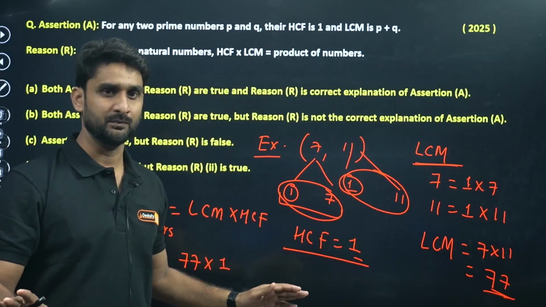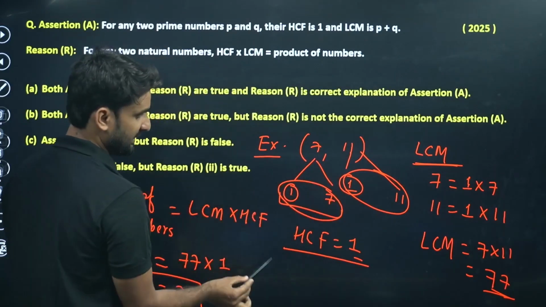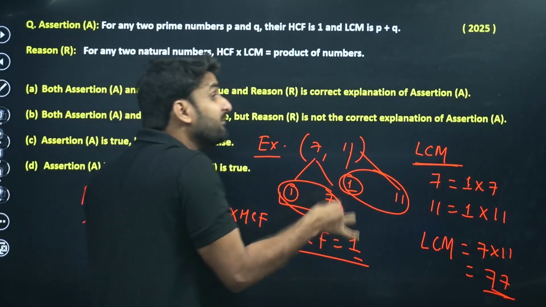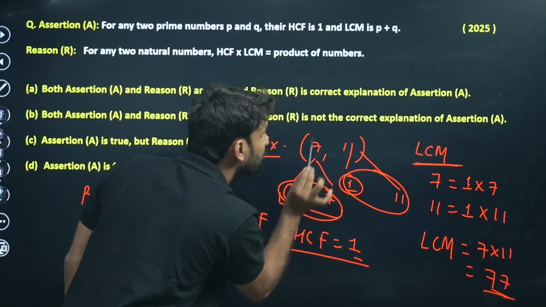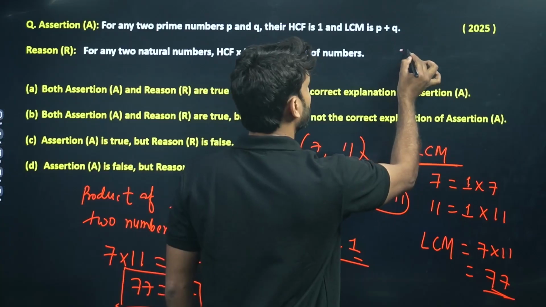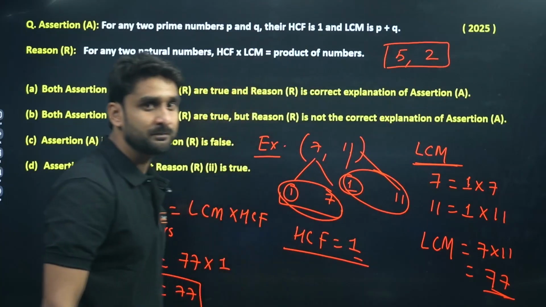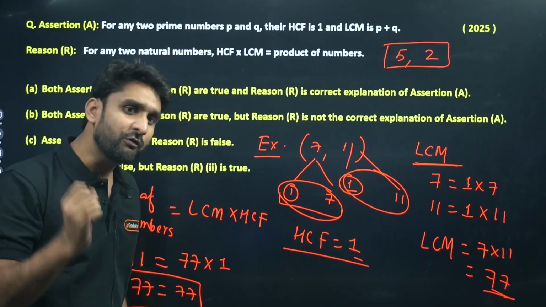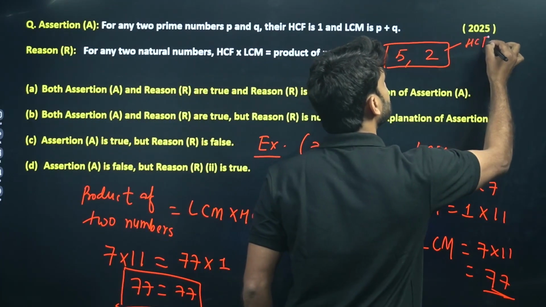And their LCM will always be the product of these two numbers. If I take 5 and 2, both are prime numbers, and I ask you, what will be the HCF of these two numbers?